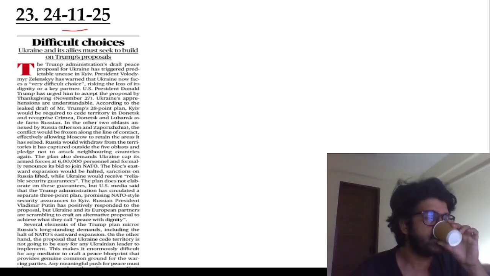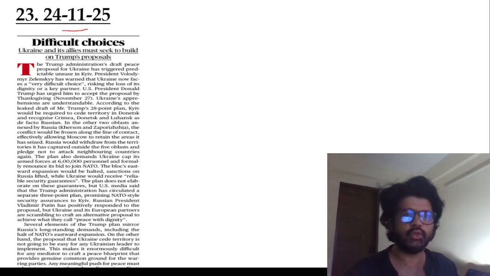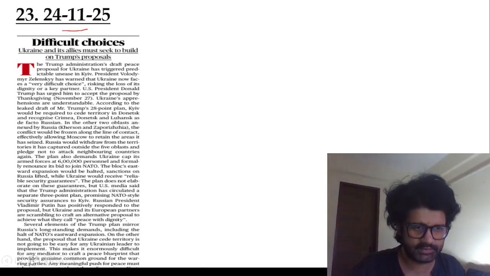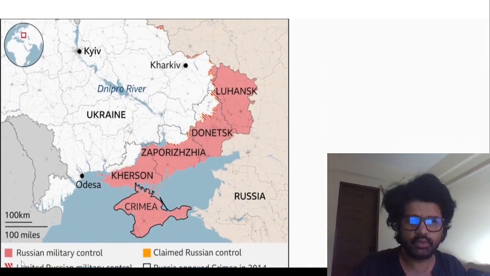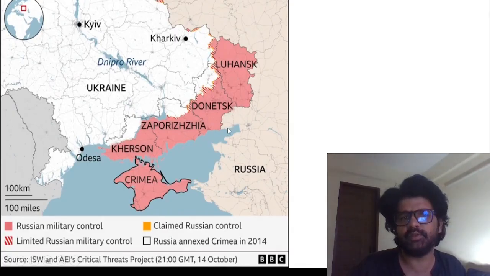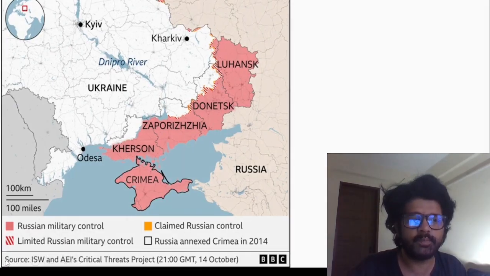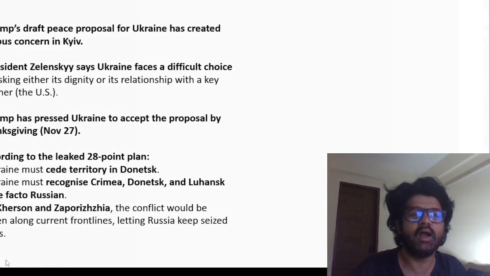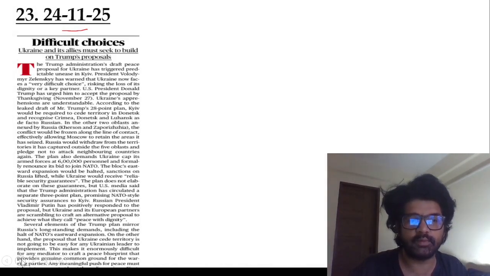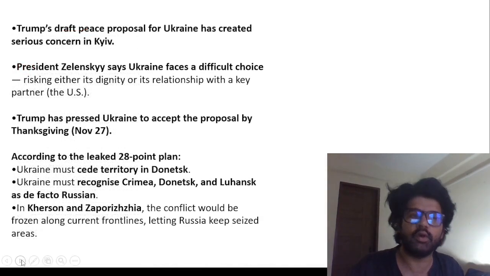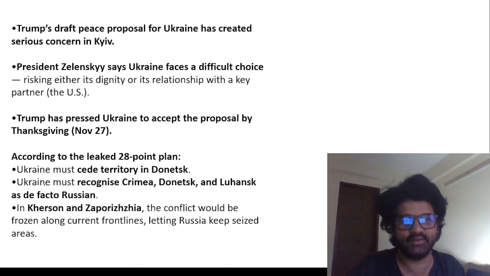And in that peace treaty, let me show you guys the Ukrainian territories. You see this? There are five major contentious regions: Crimea, Kherson, Zaporizhia, Donetsk, and Luhansk. Crimea has already been annexed by Russia. Trump's peace treaty was saying that, out of these five, most of the region will go to Russia. It was a lose-lose treaty for Ukraine, man.